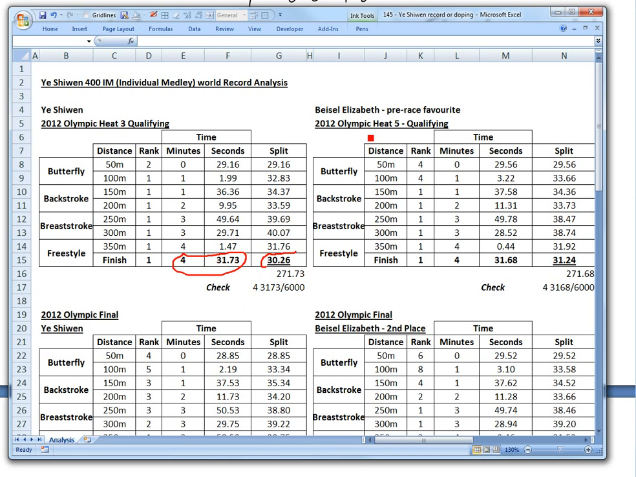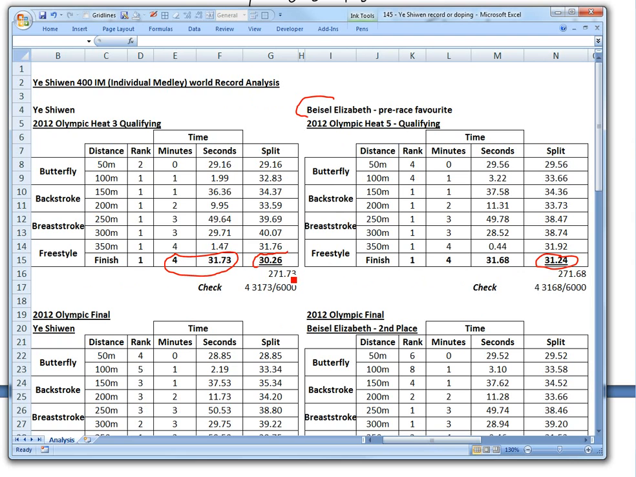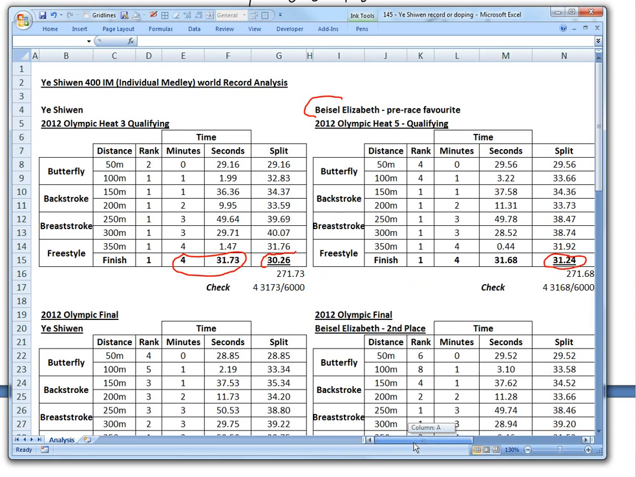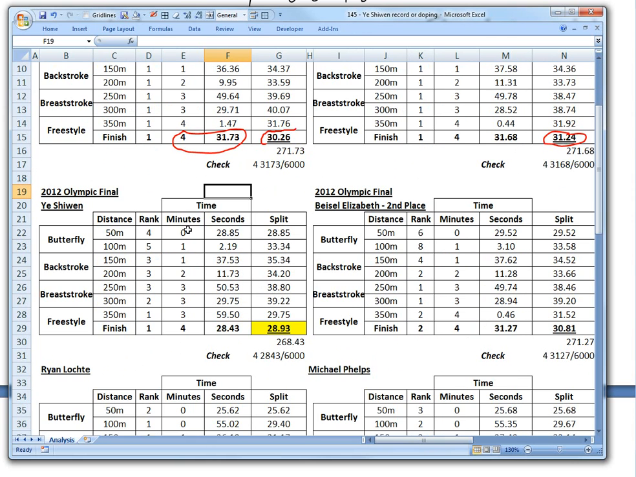And then if you compare to the Olympic favorite, Elizabeth Beisel, she was a bit faster in the qualifying at 4:31.68, but even then her last 50 meters was still way off from what Ye Shiwen had. If you exclude that, she was over a second faster than Ye Shiwen until the last 50 meters. And this is what is quite remarkable: when you look at the final and the rankings, Ye Shiwen was at 4th, 5th, 3rd, and all the way until near the end, because she didn't seem to get tired at all.